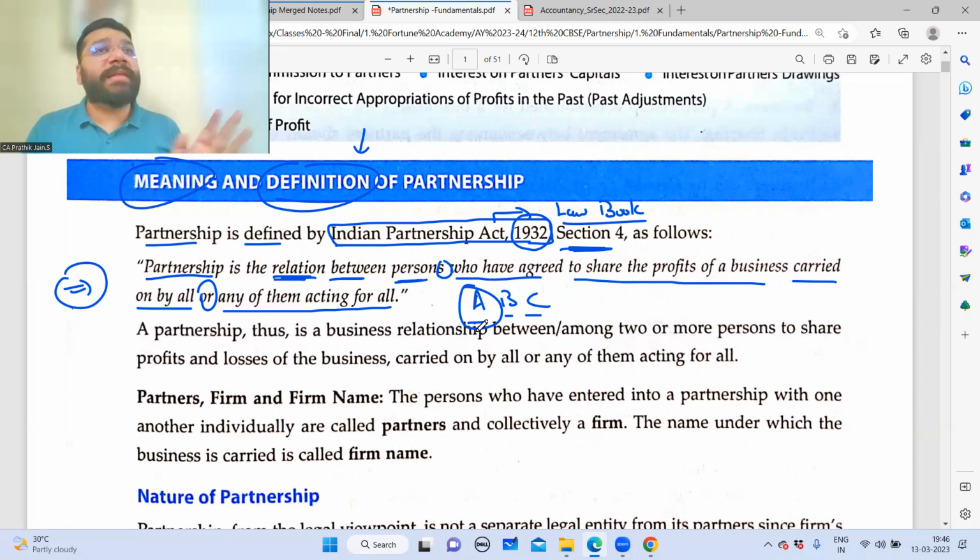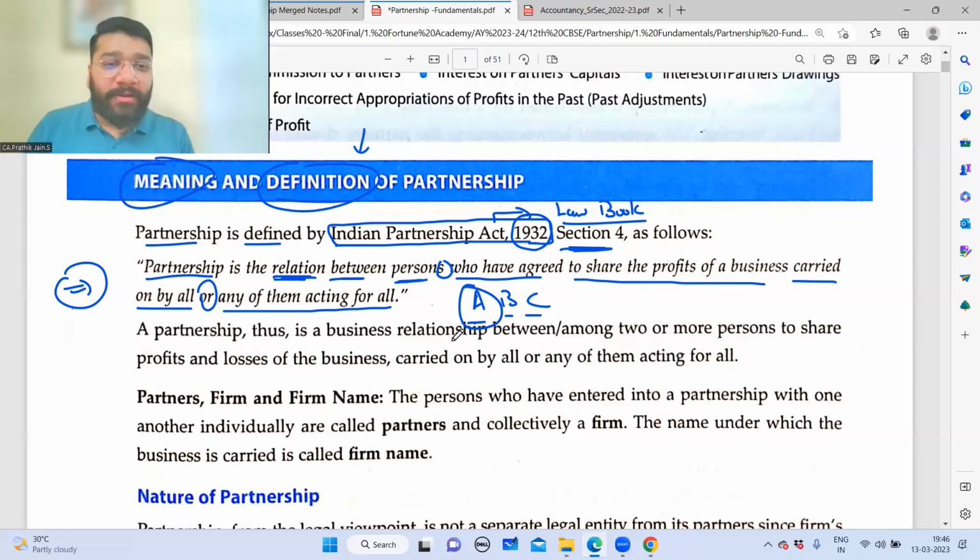Sleeping partner does not mean that he's sleeping throughout the year. Like in WhatsApp, we put the status, no, sleeping, as if this guy is sleeping throughout the year. No. Sleeping means he is not actively participating in the management of the business. He has just invested money and is sitting back, relaxed back nicely and watching the show.